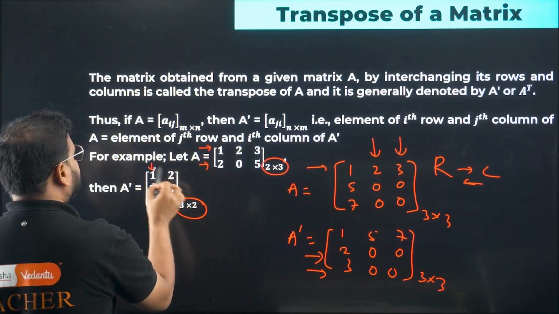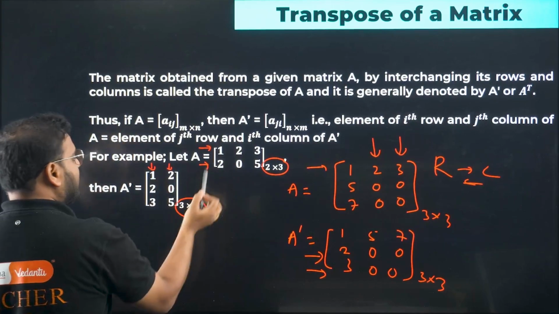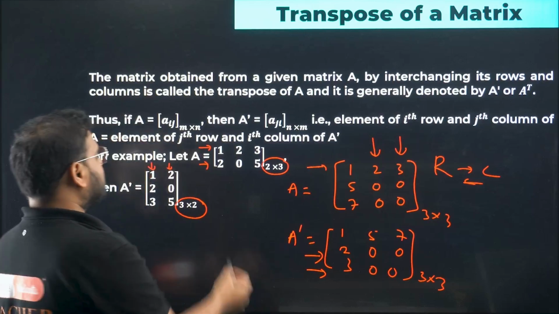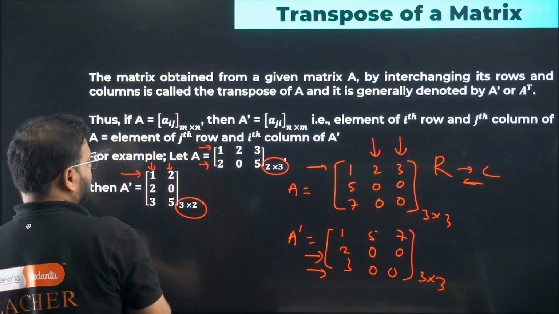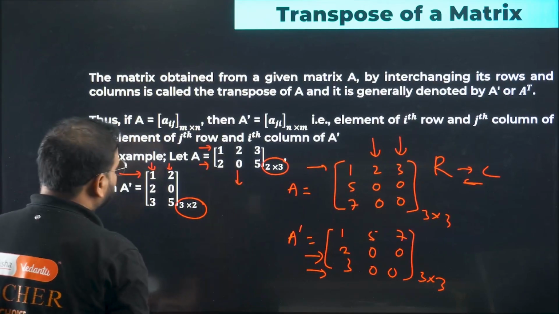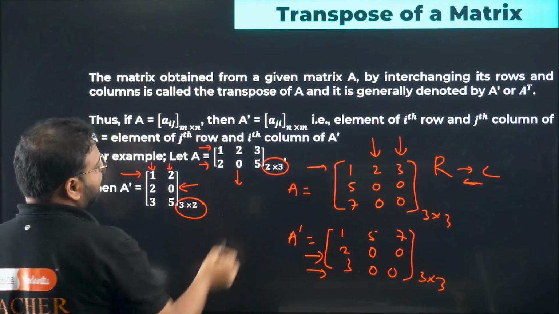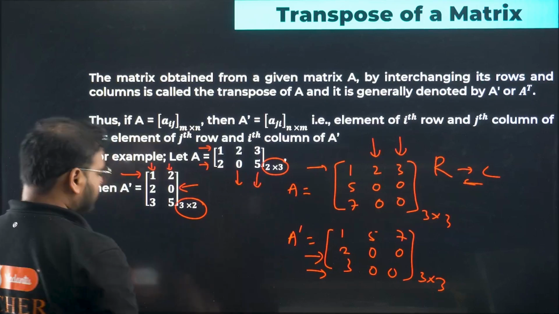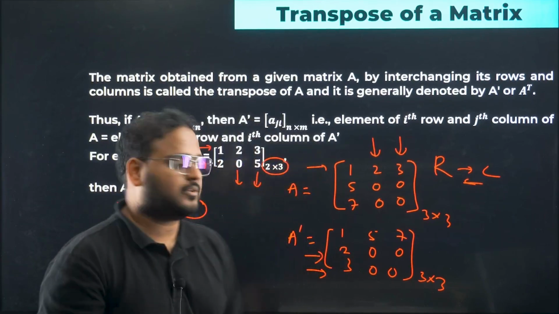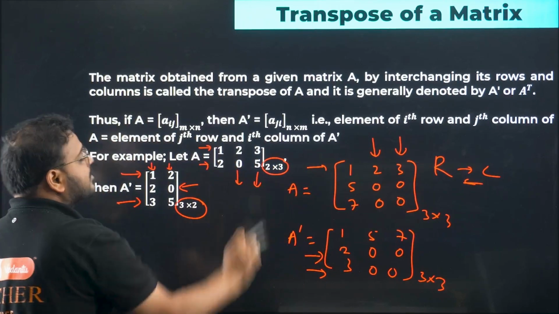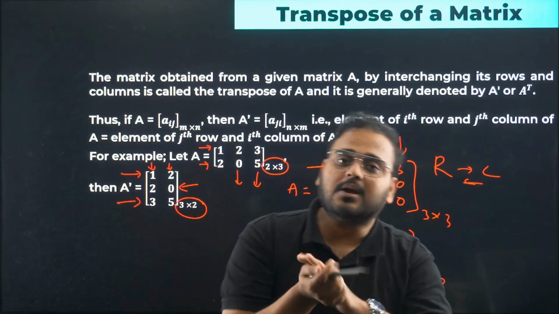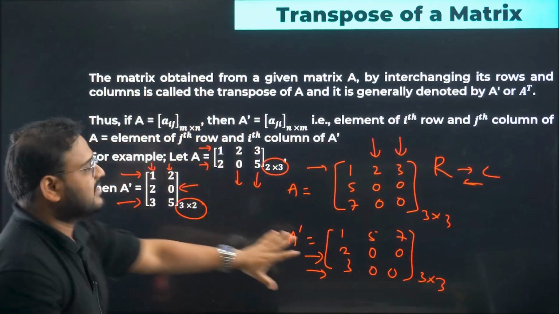Please check. 1, 2, 3 vertical, 2, 0, 5 vertical. And the 3 columns becomes 3 rows. 1, 2 here was a column, here it becomes a row. We have 2, 0, column number 2 becomes row number 2. We have 3, 5, column number 3 becomes row number 3. So the columns and rows become each other by interchanging. Okay. So order also changes. Remember, in the case of only rectangular matrices, the order will change, otherwise it will remain as it is.